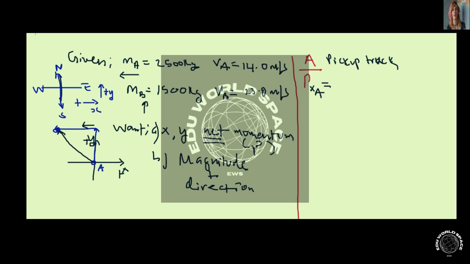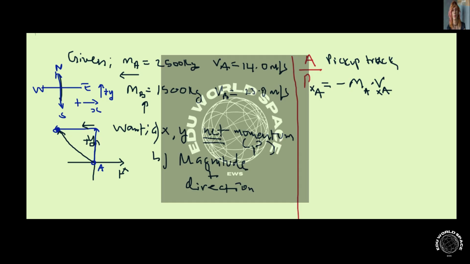And so we have to find that momentum. If it's moving towards the left, it's going to be negative momentum. So negative MA times the velocity of A, which is obviously in the x. You could call it VAx or just VA.